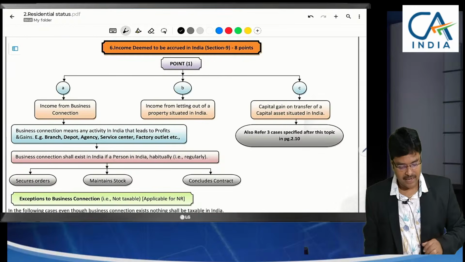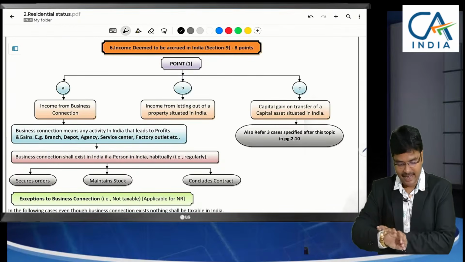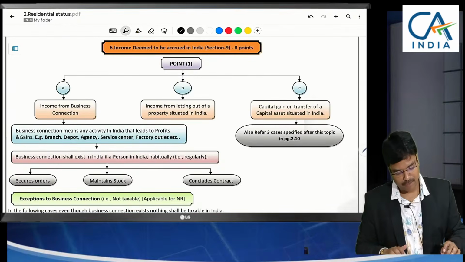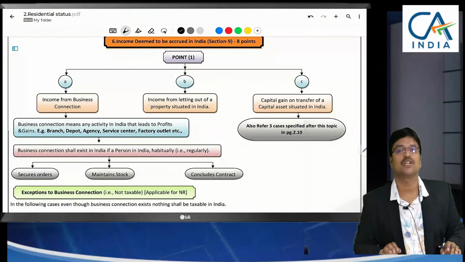So, income deemed to be accrued in India. What do you mean by the term income deemed to be accrued? These aspects we will discuss.